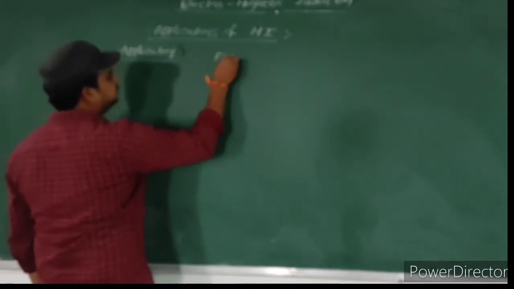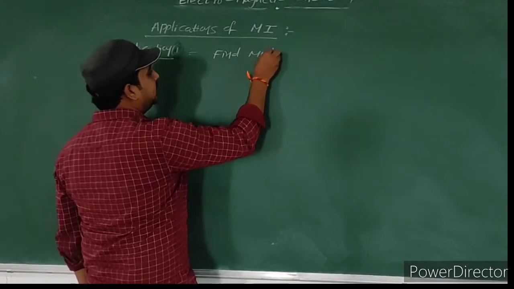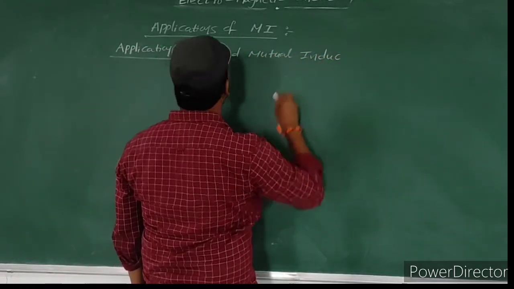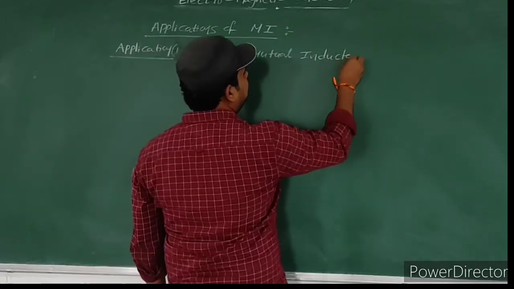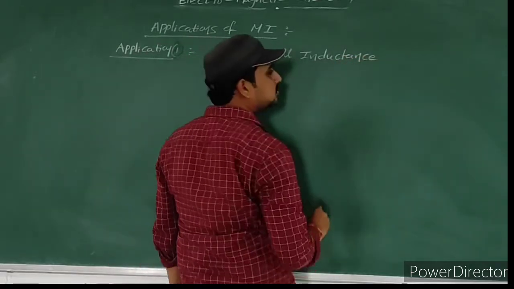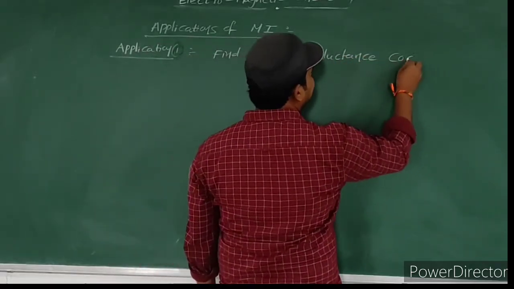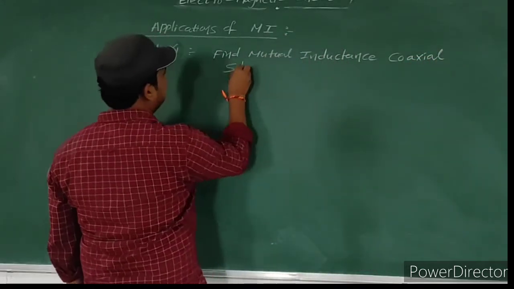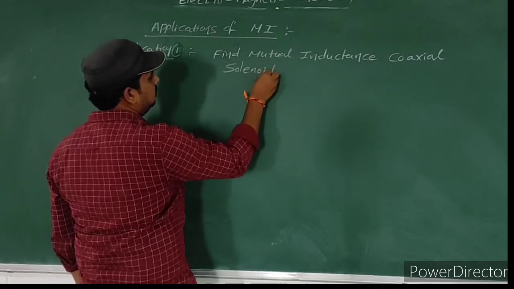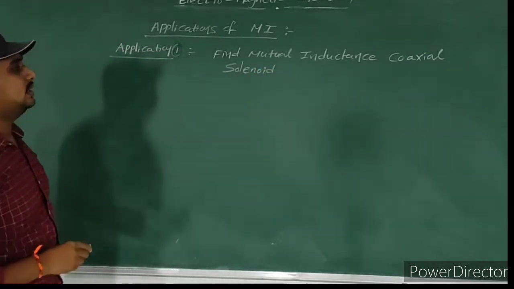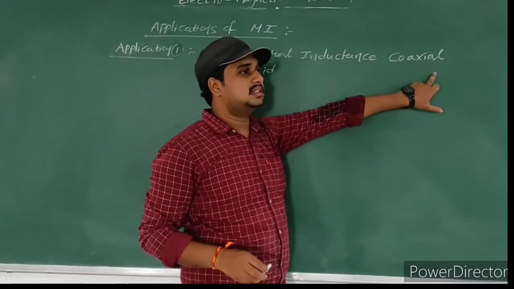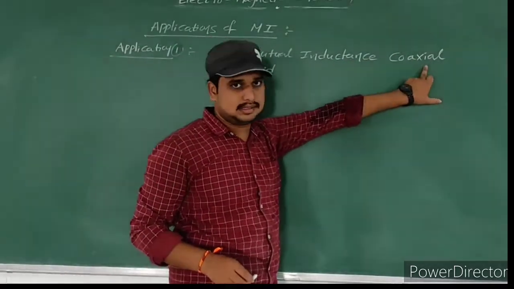Application 1. Find the mutual inductance of coaxial solenoids. Coaxial means same axis.